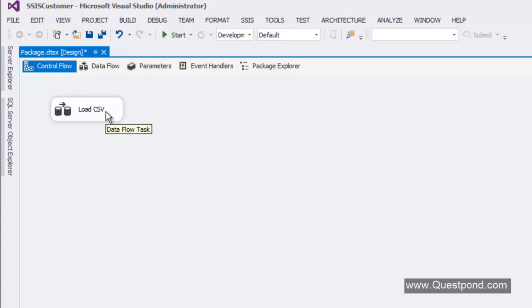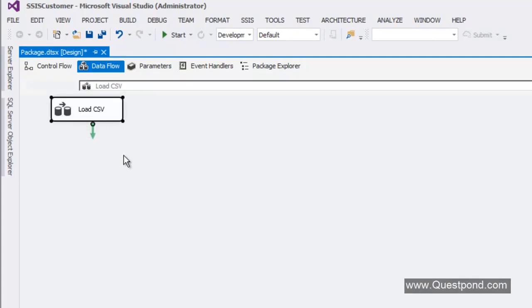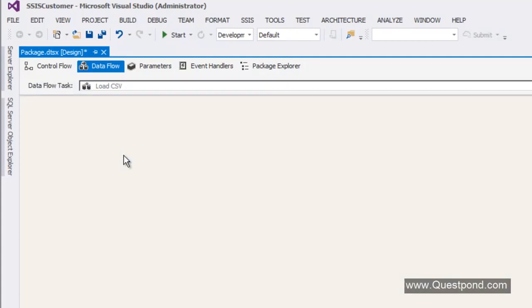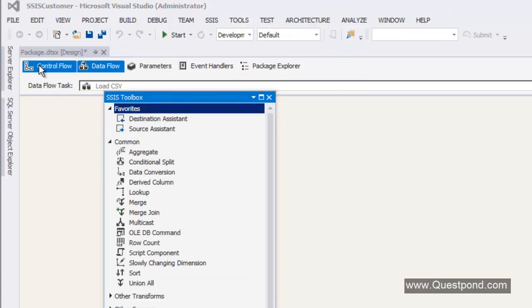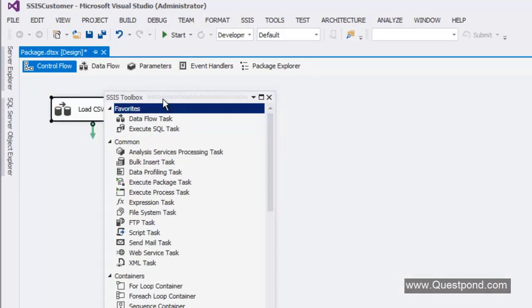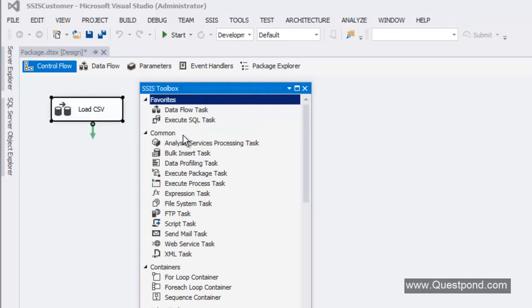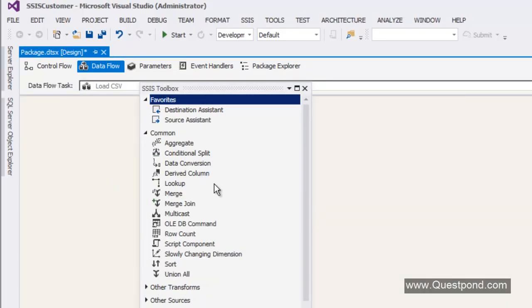Now if I double click on this, you can see that it has fallen back to the data flow task. You can see I am on the control flow tab, and if I double click on it, it goes to data flow. So in other words, control flow invokes the data flow. One more important point to note is that the SSIS toolbox changes when it goes from control flow to data flow. The SSIS toolbox looks like this when you are in control flow, but the time you go to data flow, it looks different.